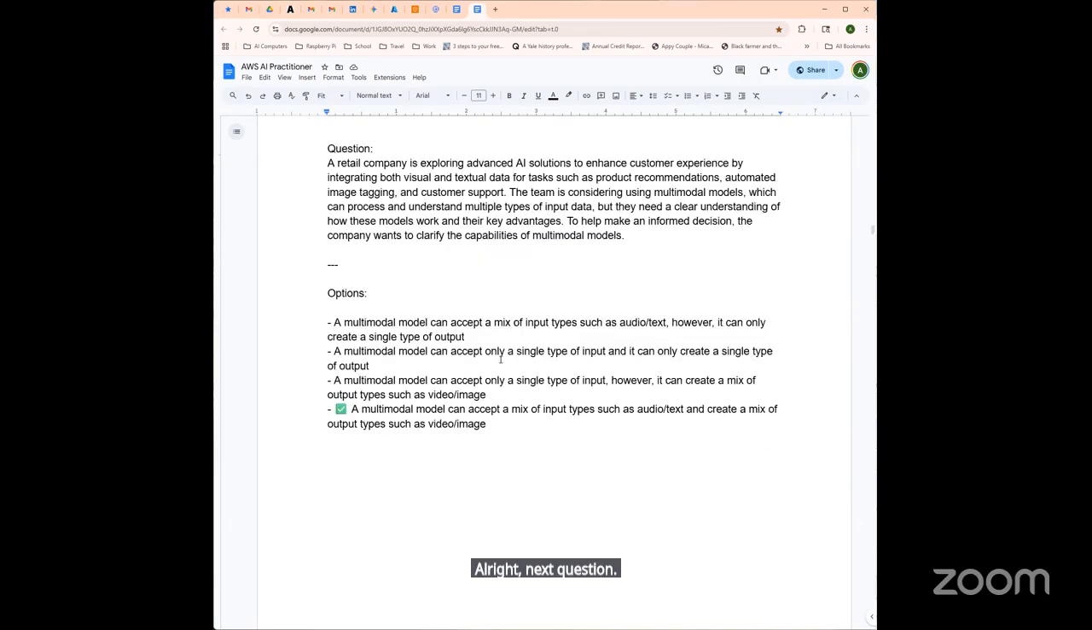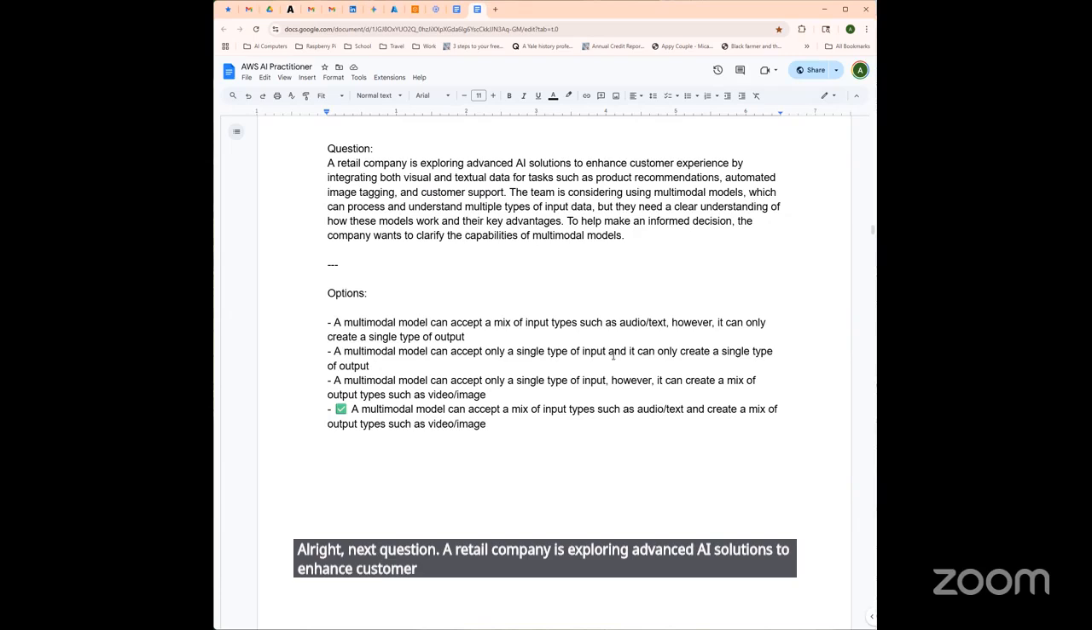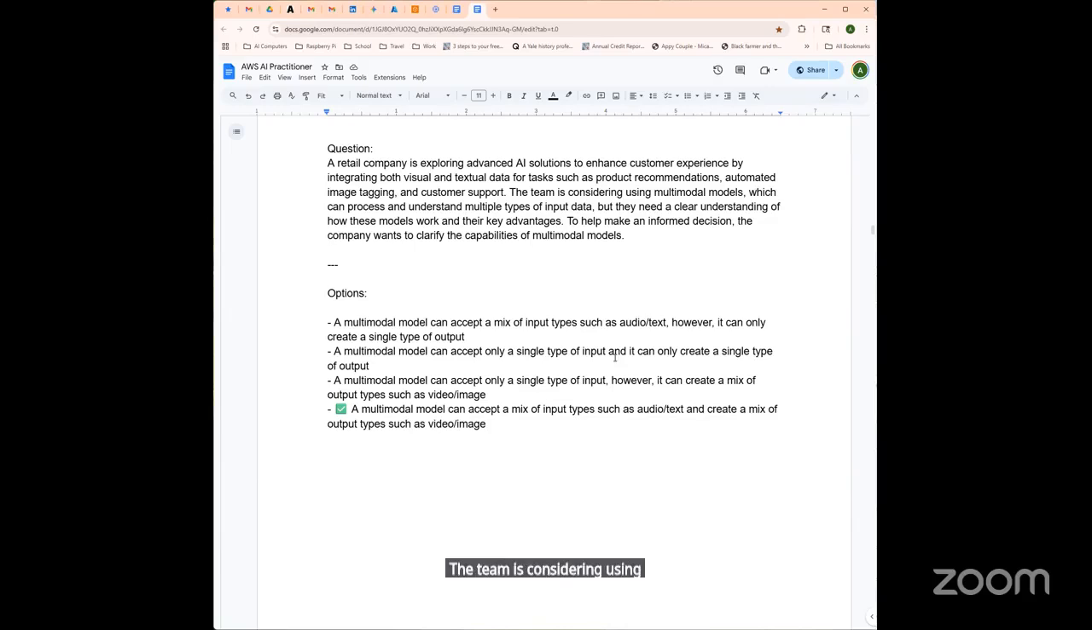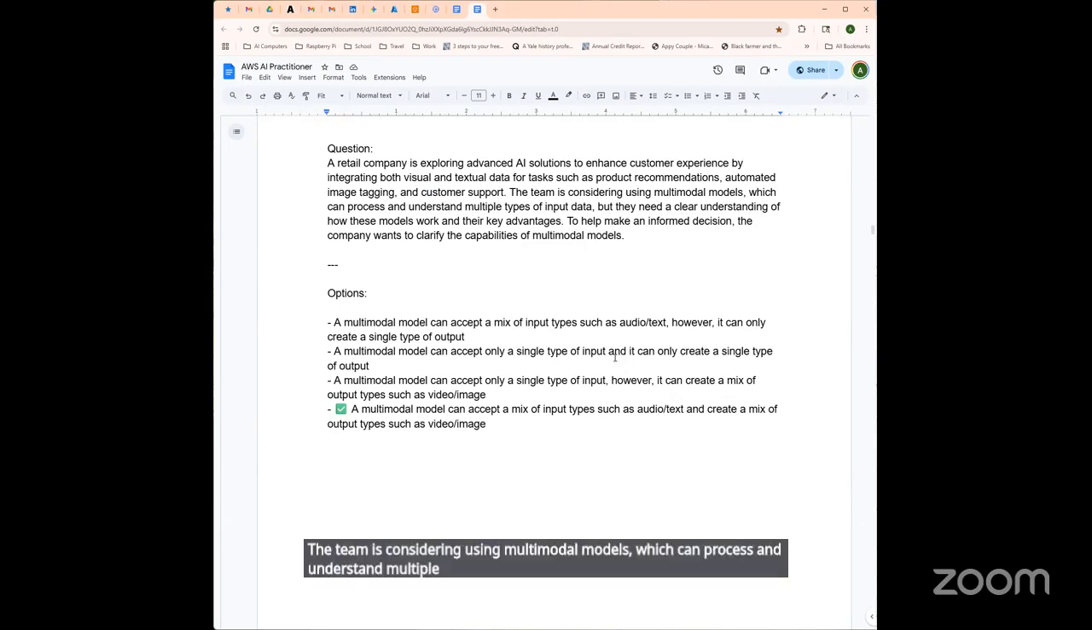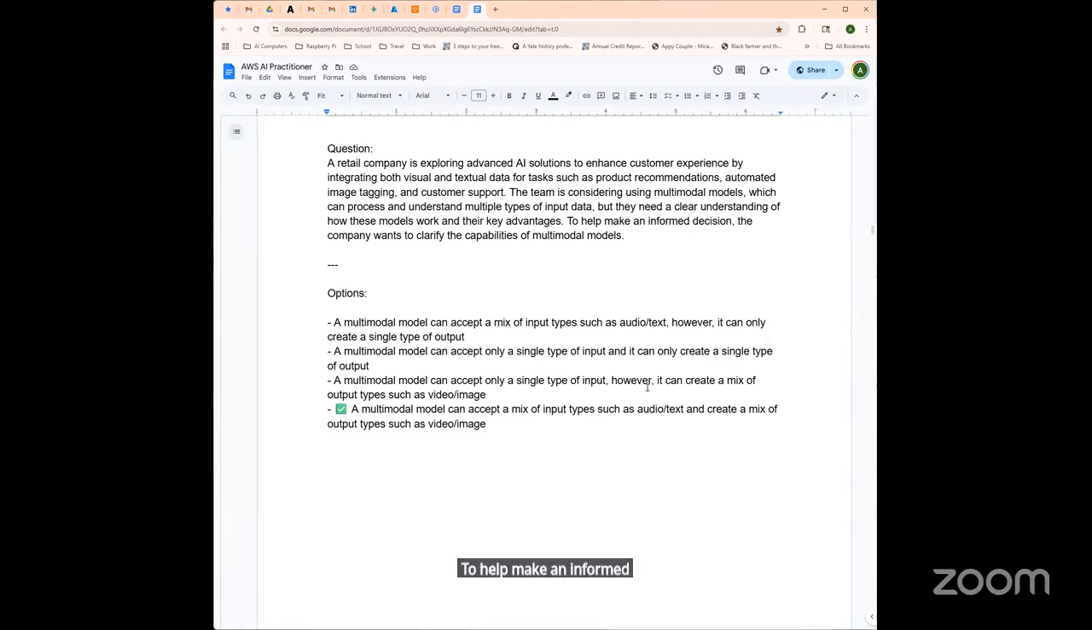A retail company is exploring advanced AI solutions to enhance customer experience by integrating both visual and textual data for tasks like product recommendations, automated image tagging, and customer support. The team is considering using multimodal models, which can process and understand multiple types of input data, but they need a clear understanding of how these models work and their key advantages. To help make an informed decision, the company wants to clarify the capabilities of multimodal models.